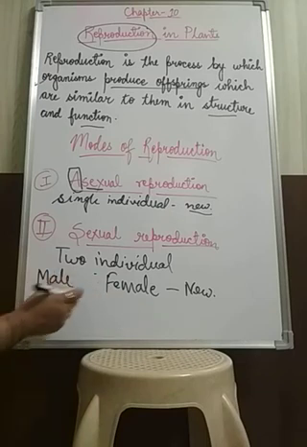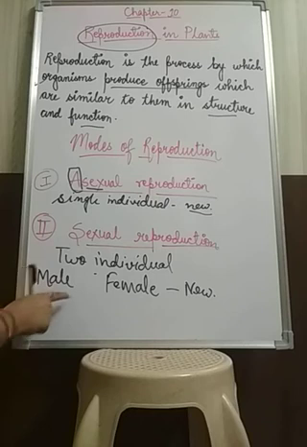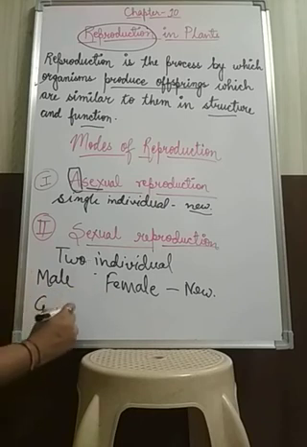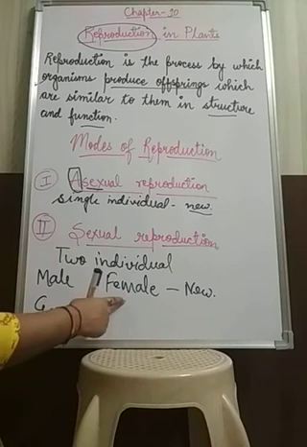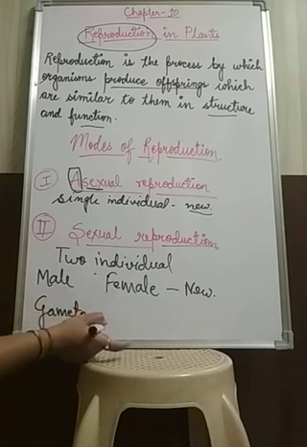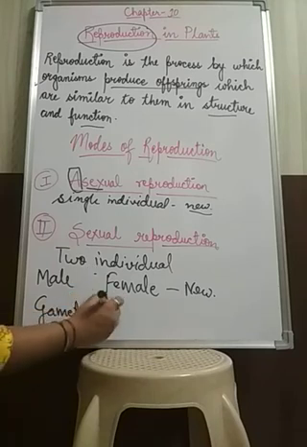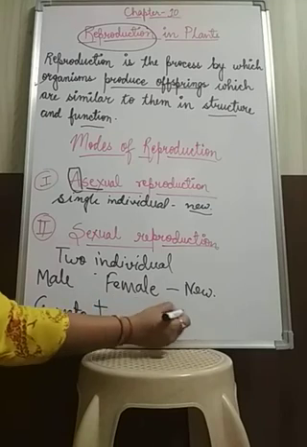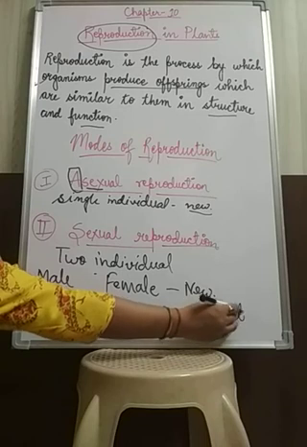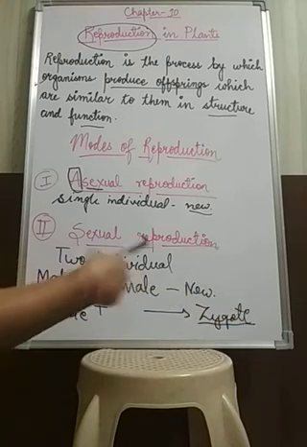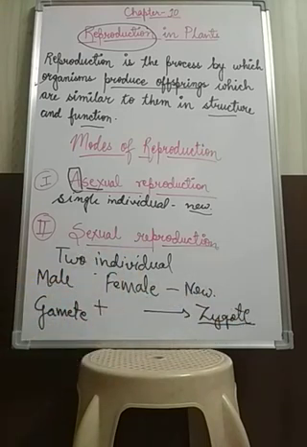The male parent will produce the male gamete and the female parent will produce the female gamete. Actually, the cells which we get from the male and the female are known as gametes. The cell which is given by the male is known as male gamete, and the cell which is given by the female is known as female gamete, and both these gametes will fuse together and form a new cell known as zygote, and this zygote will give rise to the new organism.